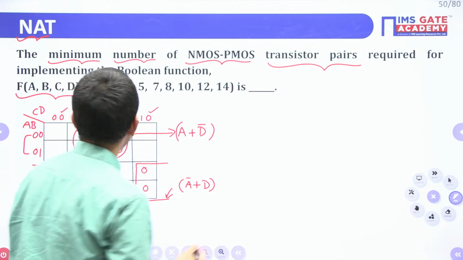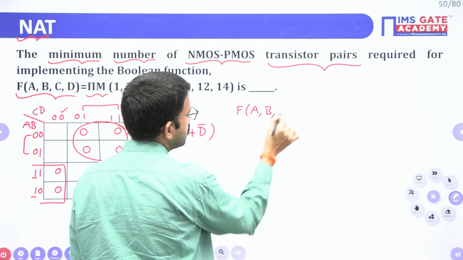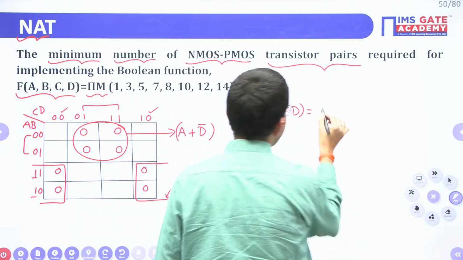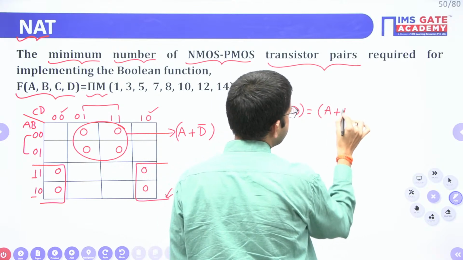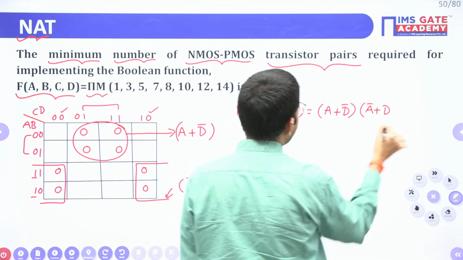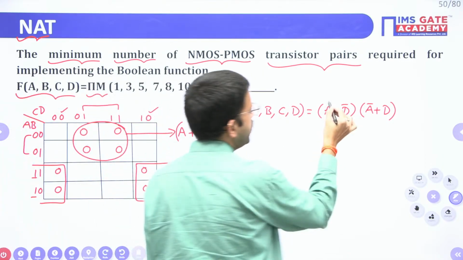So the simplified function f of ABCD equals, just multiply these two: (A plus D bar) into (A bar plus D). Here A into A bar is 0.